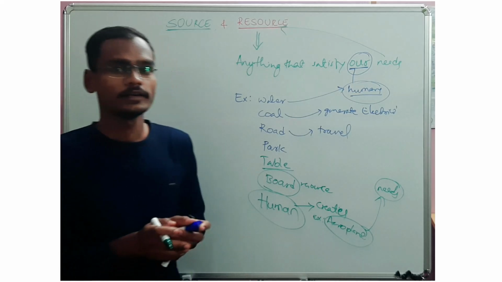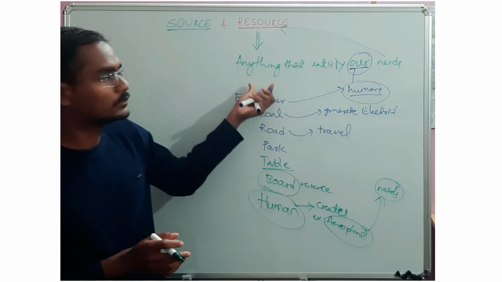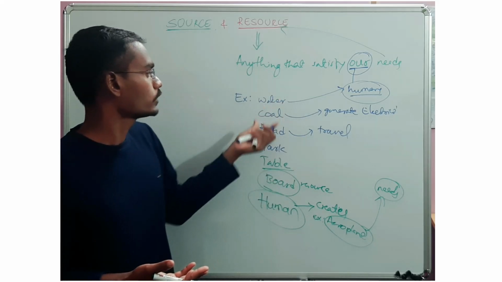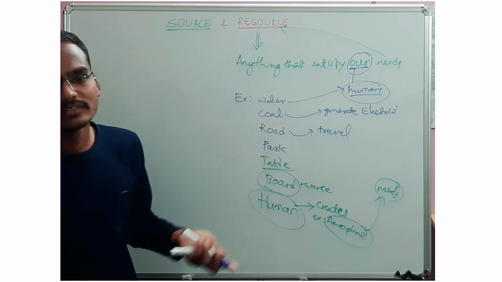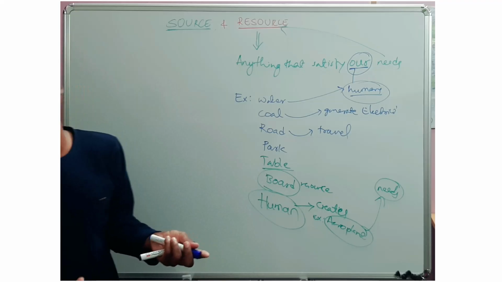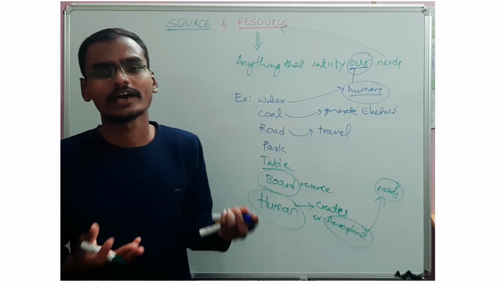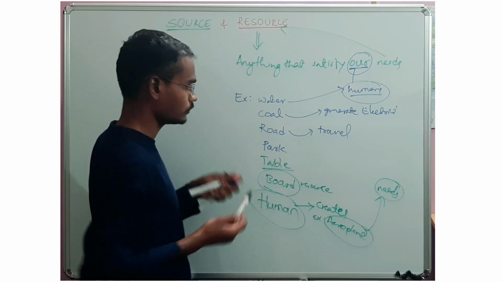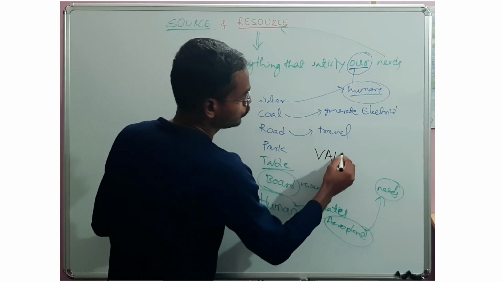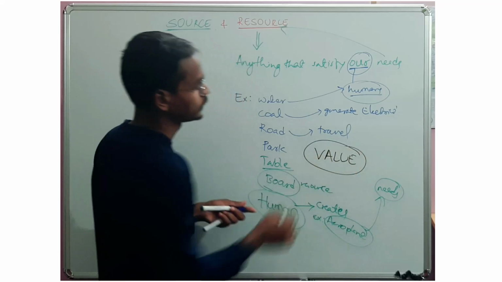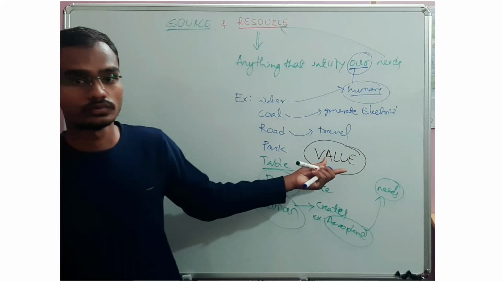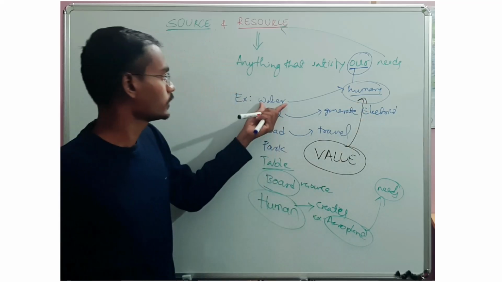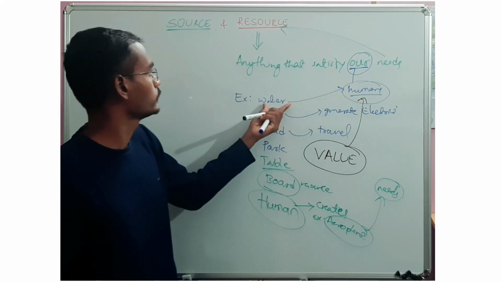Simply, a resource is something that satisfies our needs. It can be water, coal, road, park, anything that has some value, something that carries value to humans. Water has a value, so it is a resource.